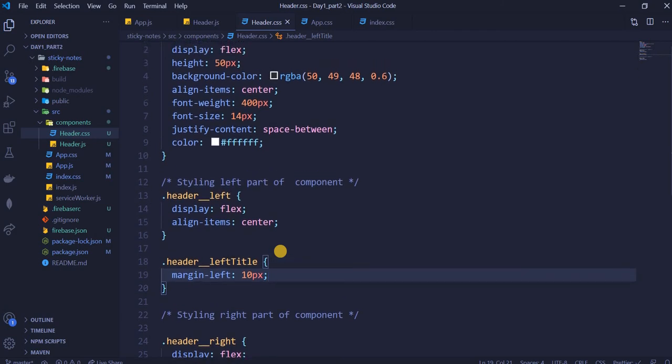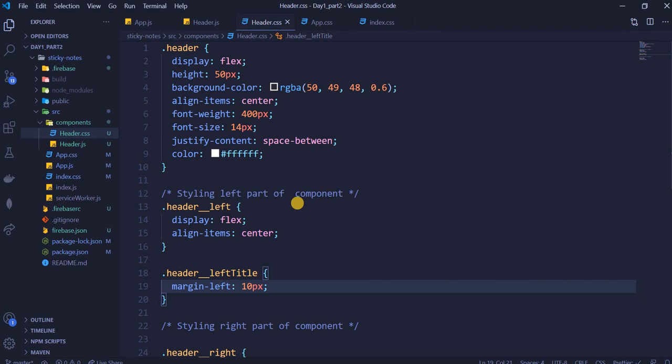I don't want to put this in the chat because I want you guys to write it so that your mind gets accustomed. Yes, we did display flex, background color, align items and things like that. Meanwhile, I'll just wait.